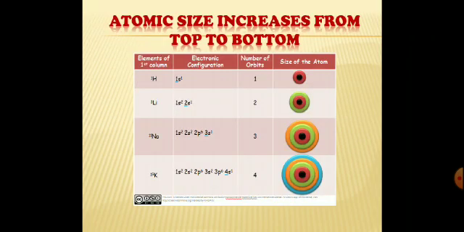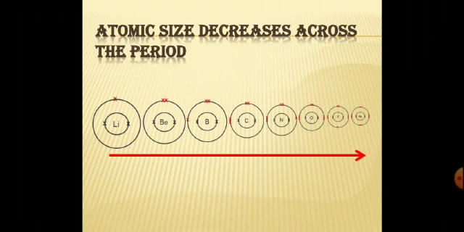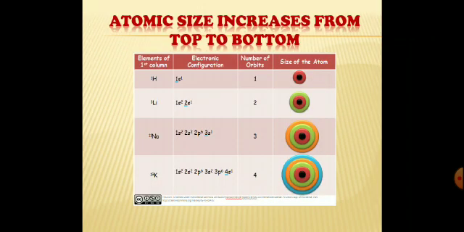When we move from left to right in the period, the number of shells remains the same, because we know that the period number is equal to the number of shells. So if we talk about the second period, the number of shells is 2. As we move from left to right, the number of protons increases, and nuclear charge also increases. So the increase of nuclear charge pulls the outermost shell toward itself. So atomic size decreases.